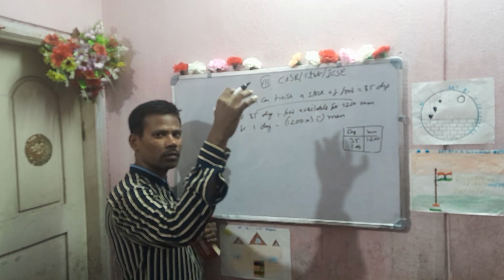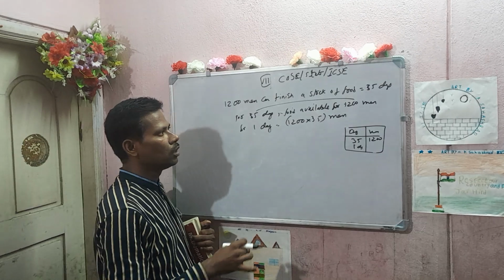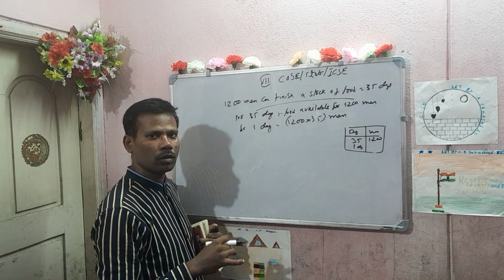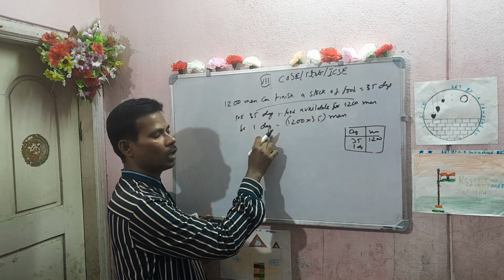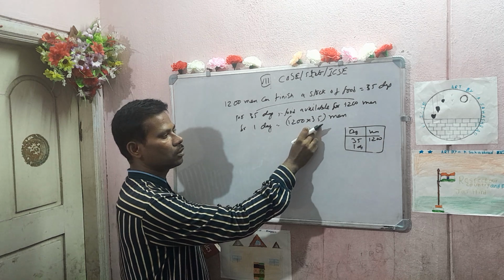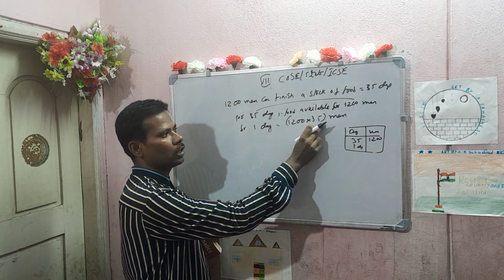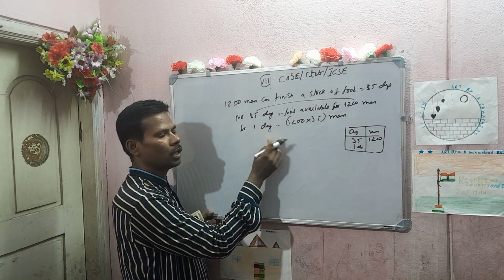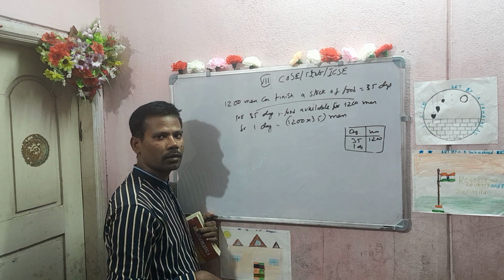For 35 days the food is available for 1200 men, and for one day it is 1200 into 35. Why do we have to do this? Because for one day, more men can eat.